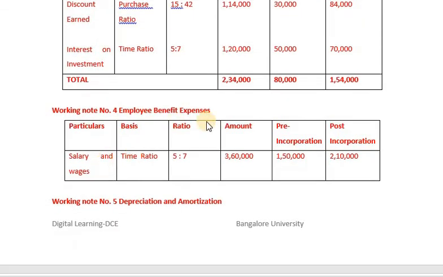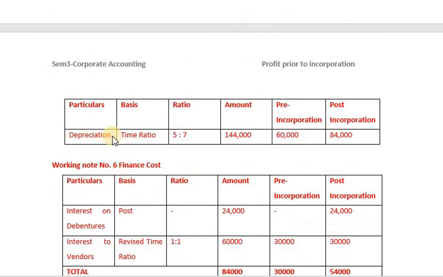Accordingly, we have employee benefit expenses. Under employee benefit expenses, we consider salary and wages. Salary and wages will be apportioned based on time ratio. Time ratio is 5 to 7. In total, we have 3,60,000. If you apportion between pre-incorporation and post-incorporation period, it will be 1,50,000 and 2,10,000. Then depreciation, once again time ratio, we have 1,44,000. 1,44,000 into 5 by 12, 60,000. 1,44,000 into 7 by 12, 84,000.